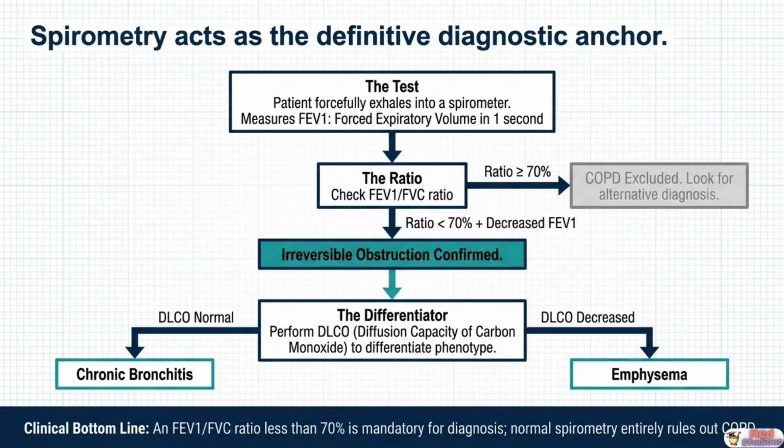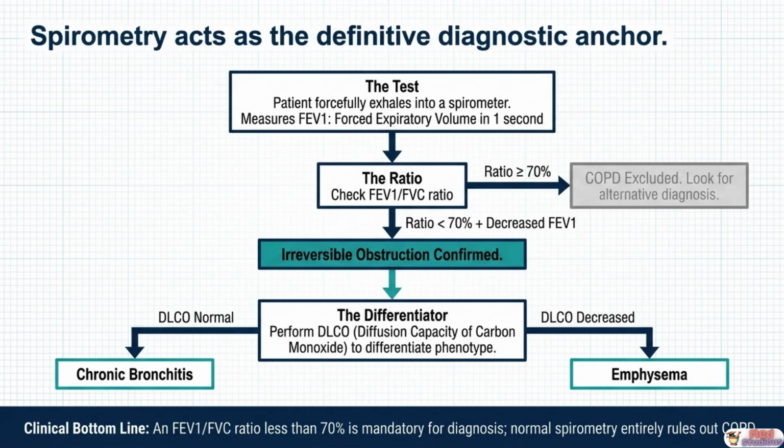Once irreversible obstruction is confirmed by the ratio, you then perform a DLCO test, the diffusion capacity of carbon monoxide, to differentiate between the two phenotypes. If DLCO is normal, the gas exchange surface is intact, pointing toward chronic bronchitis as the dominant phenotype. If DLCO is reduced, gas exchange surface has been destroyed, confirming the emphysema phenotype.